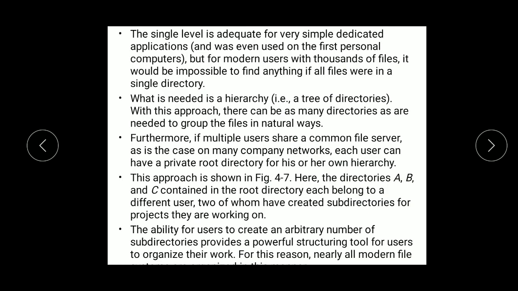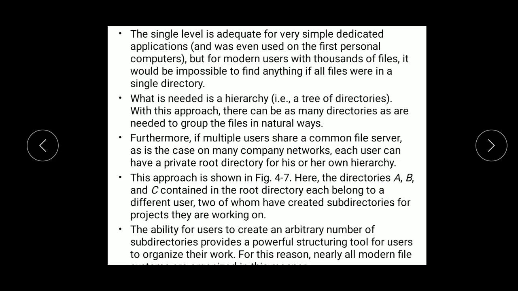We'll read further. A single level is adequate for simple dedicated applications. Now if you go for a single level directory system, it's adequate enough for a simple application, for example, personal computers which are only operated by a single user.